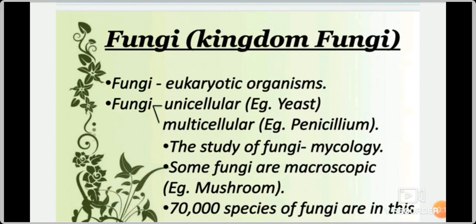We have tasted mushroom also, so we are able to see it. So this comes under macroscopic fungi. 70,000 species of fungi are in this world. 70,000 kinds of fungi are living in the world.